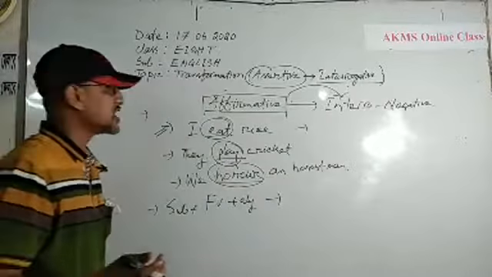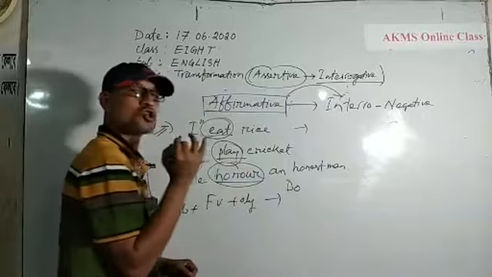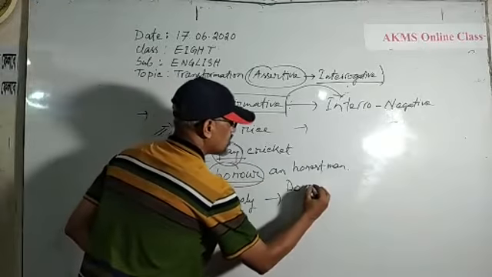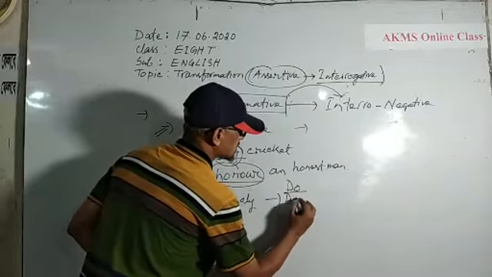But whenever you are asked to make it into an interrogative sentence, you can use two auxiliary verbs in present indefinite tense, one auxiliary verb in past indefinite tense. So what are these? If the sentence is present indefinite tense, then you should use do or does. If the subject is third person singular number, and if you can find any kind of s or es with the principal verb, then you should use does. It is the auxiliary verb.